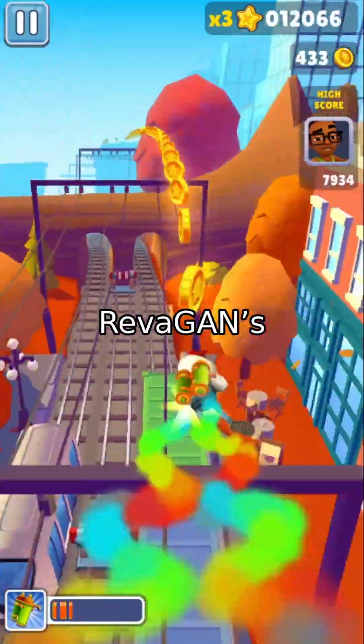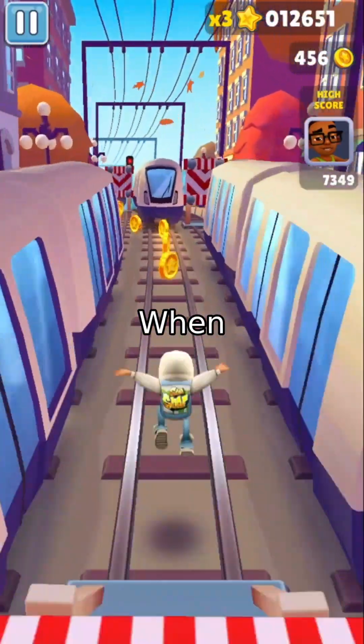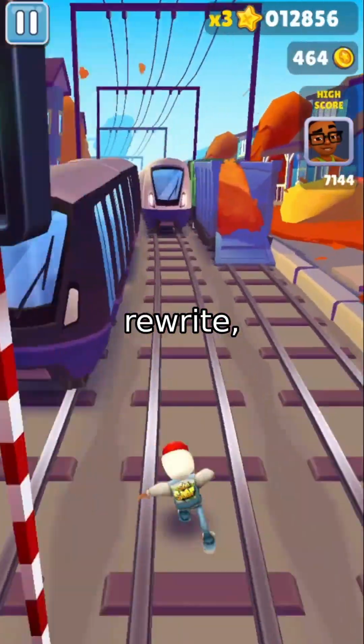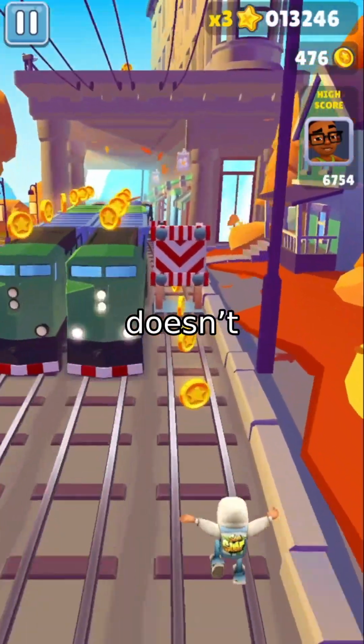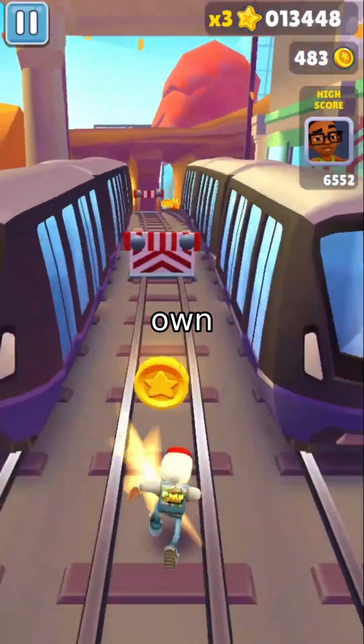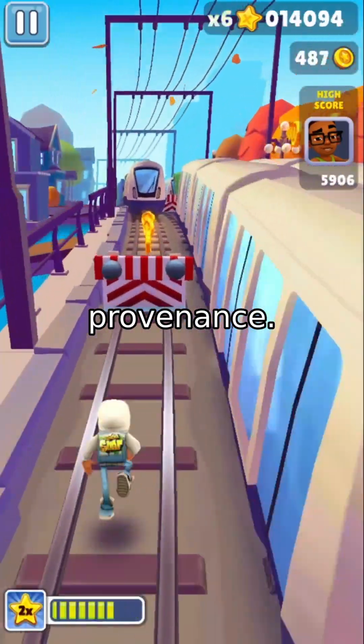Why? Because RivaGAN's watermark is embedded as high-frequency noise across the pixel grid. When a generative model performs a full image rewrite, as in img2img, it treats the watermark as noise to be denoised. The model doesn't distinguish between the watermark and the image's own texture. It overwrites the payload, preserving semantics while destroying provenance.